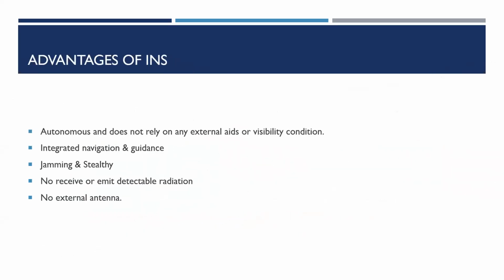Advantages of INS. It is autonomous and doesn't rely on any external aids or visibility conditions. It can operate in tunnels or underwater as well as anywhere else. It is inherently well suited for integrated navigation, guidance and control of the host vehicle. Its IMU measures the derivatives of the variables to be controlled, that is position, velocity, and attitude.